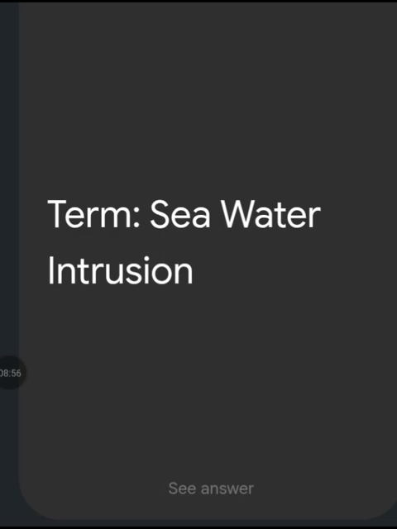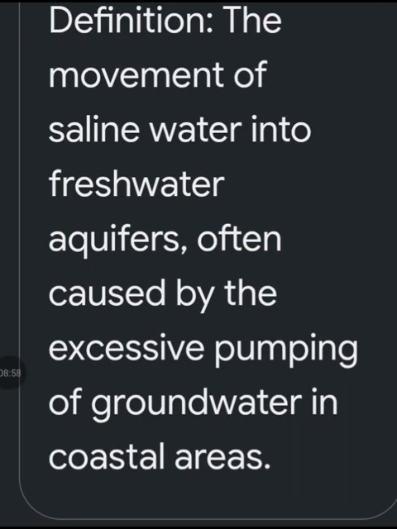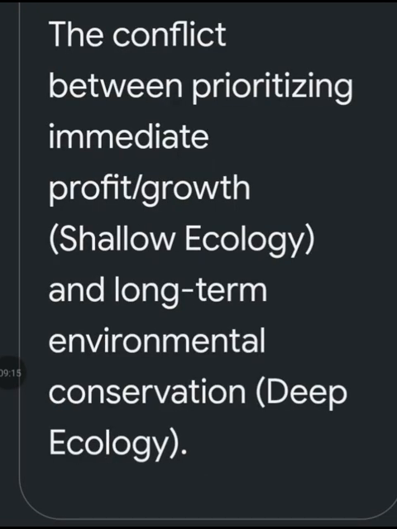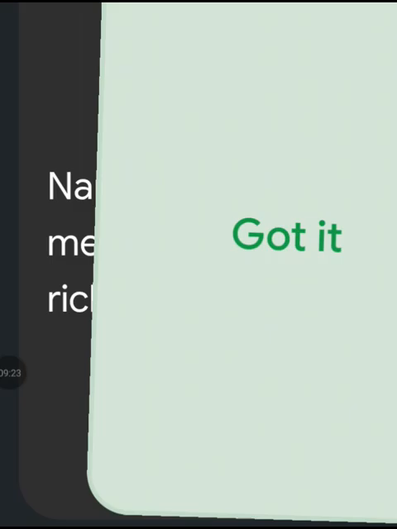Define term seawater intrusion. The movement of saline water into fresh water aquifers, often caused by the excessive pumping of groundwater in coastal areas. What is the global resource dilemma regarding economic development versus environment? The conflict between prioritizing immediate profit growth, shallow ecology, and long-term environment conservation called deep ecology.